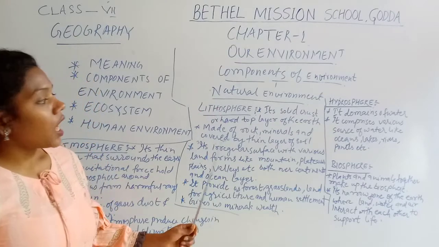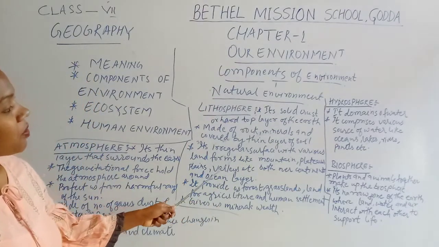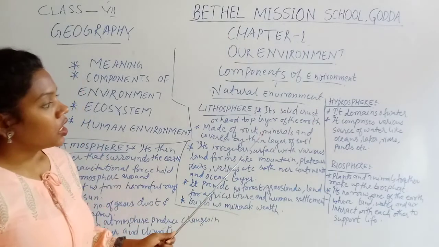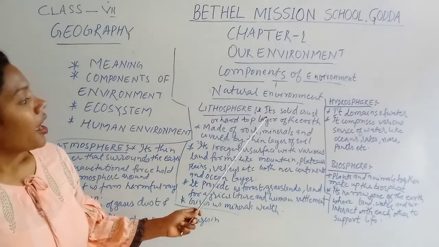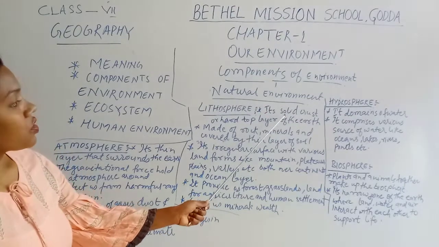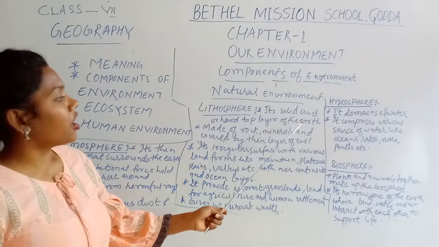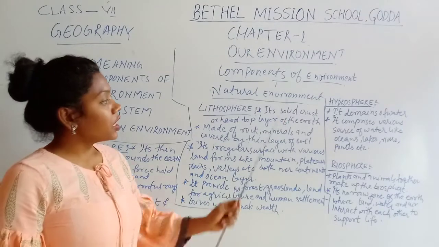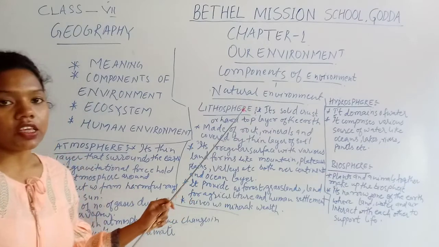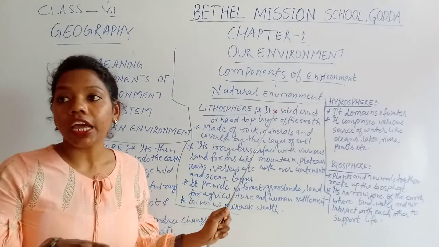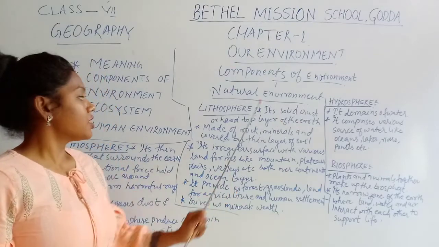Okay, so our earth is made up of stone or the solid hard part. You can see here, it is the solid crust or hard top layer of the earth. That means our earth is made up of solid crust, and it is covered by the hard layer on the earth's surface.